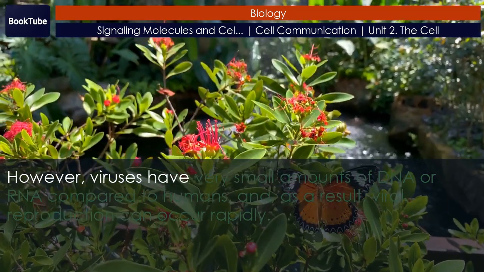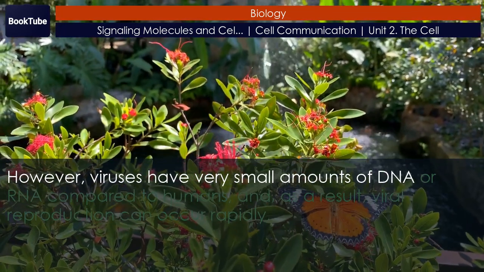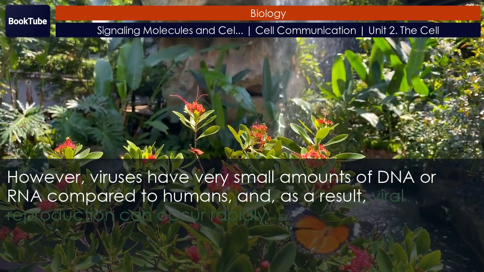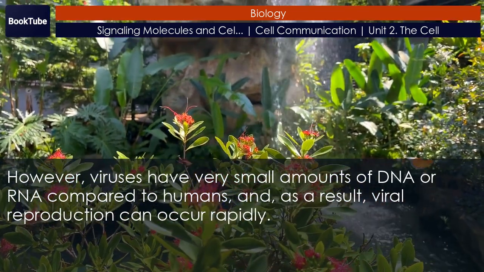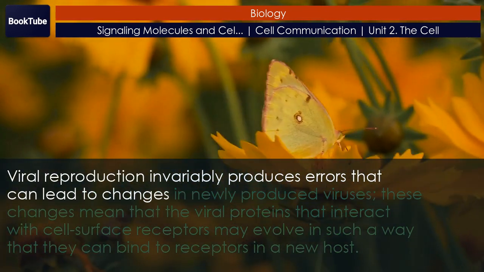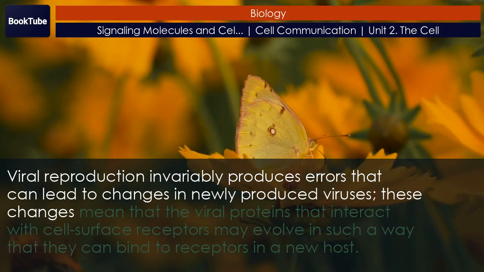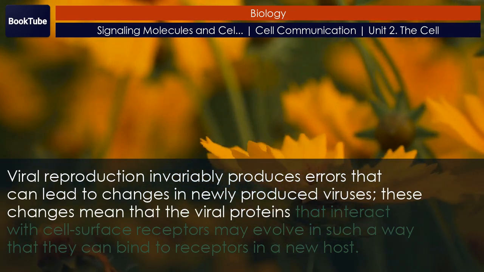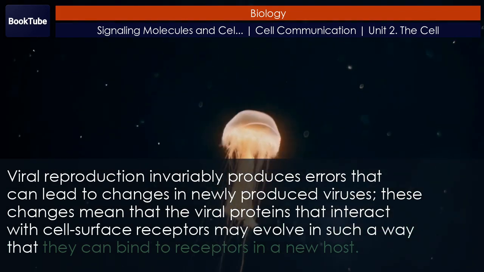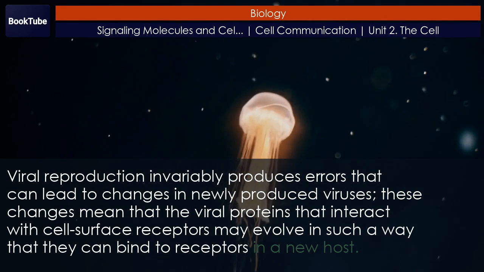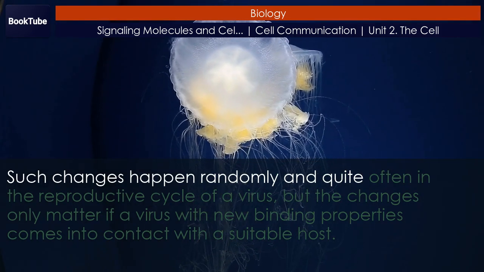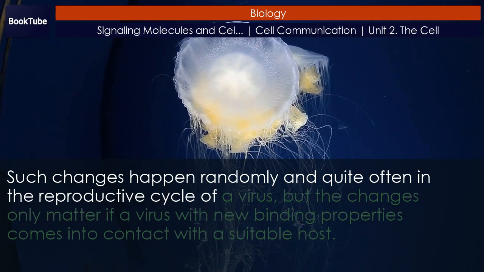However, viruses have very small amounts of DNA or RNA compared to humans. And, as a result, viral reproduction can occur rapidly. Viral reproduction invariably produces errors that can lead to changes in newly produced viruses. These changes mean that the viral proteins that interact with cell surface receptors may evolve in such a way that they can bind to receptors in a new host. Such changes happen randomly and quite often in the reproductive cycle of a virus.